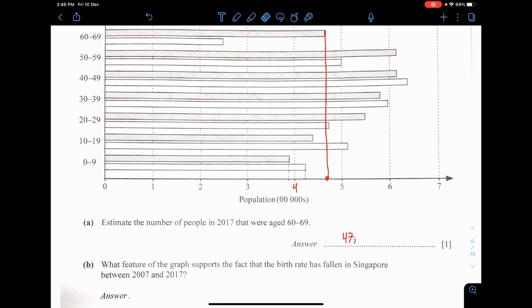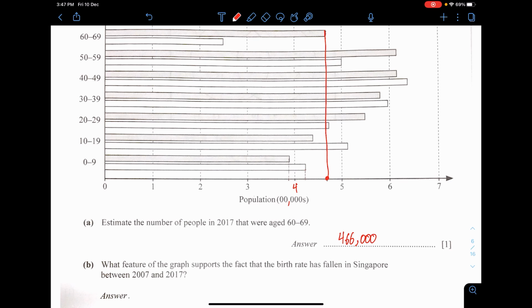Wait a minute, this is in 10,000s, right? Wait, I read it wrongly. It's 100,000s. I need to wear new specs, I guess. Anyways, it's actually 466,000, in 100,000s. I said 10,000 just now, wrong.